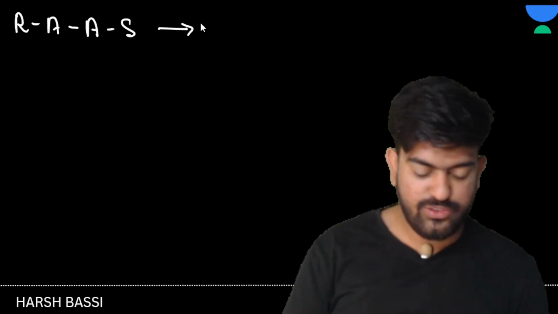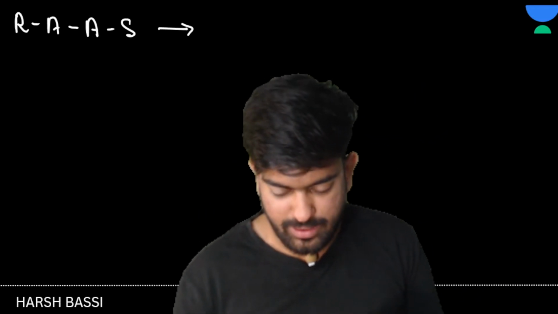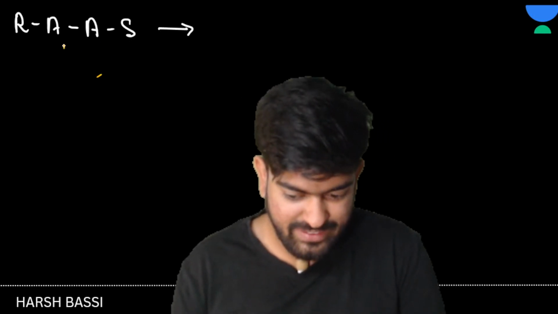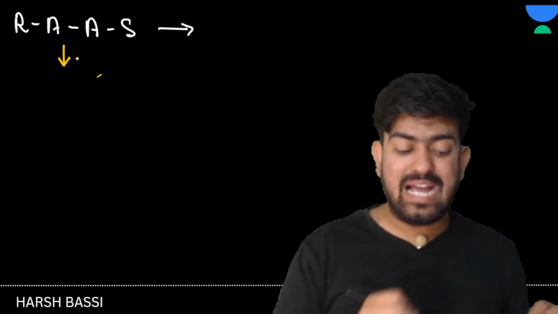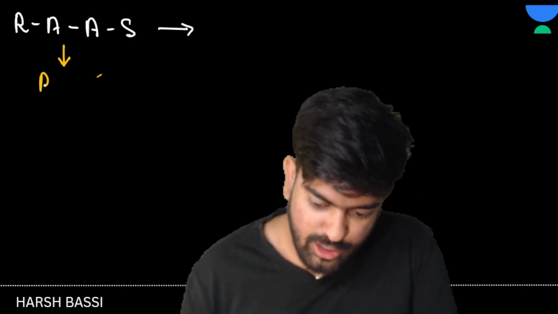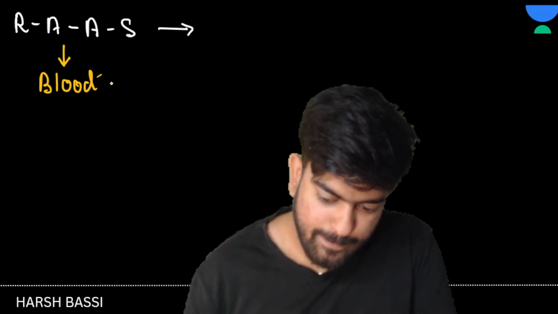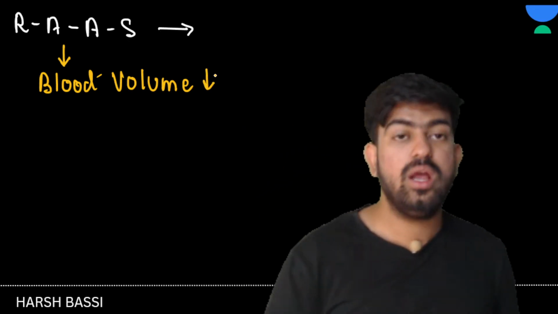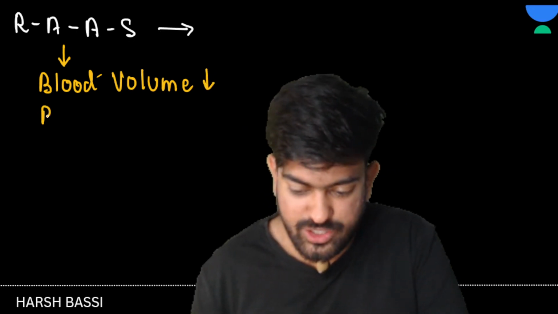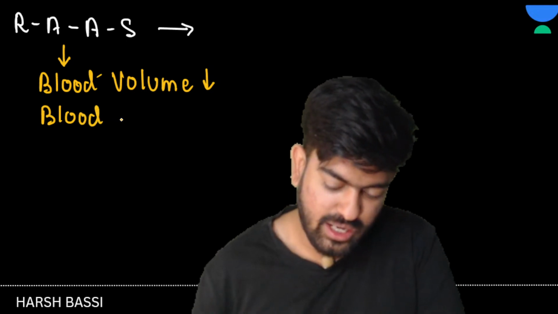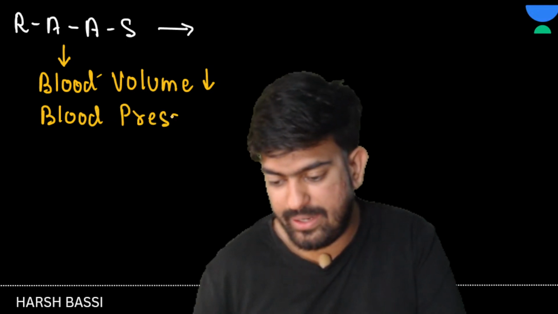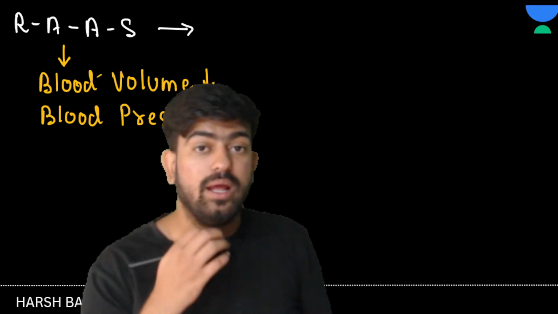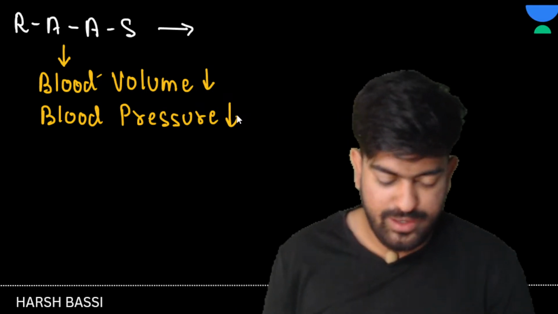What is this, sir? Sir, this RAS mechanism is basically, when does it get activated? Look, it is activated when the blood volume is low. It is activated when the blood pressure is low. And it is activated when the level of sodium ions in the blood is low.